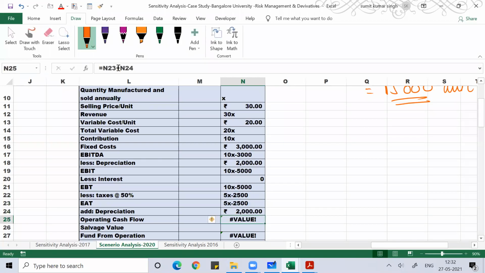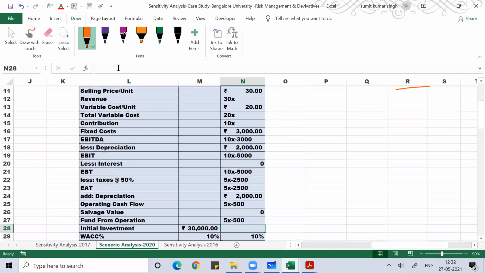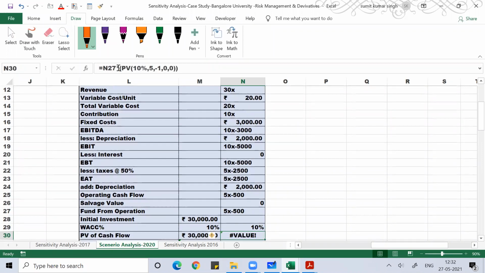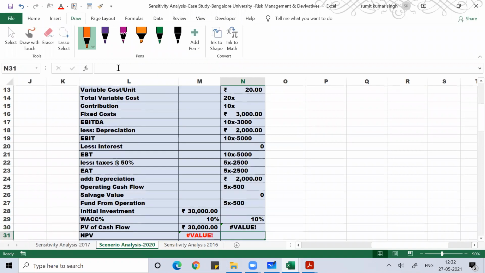Then you add depreciation, so you'll get 5x minus 500. Then salvage value is 0, so fund from operation will be the same, 5x minus 500. Then the initial investment is 30,000 and WACC is 10%. So I'll find the present value of cash flow.